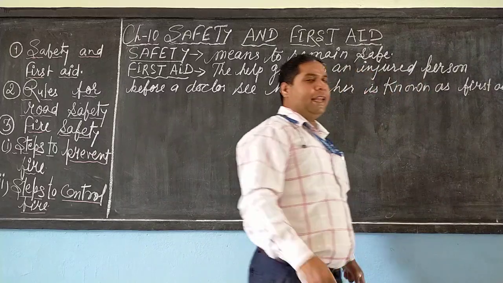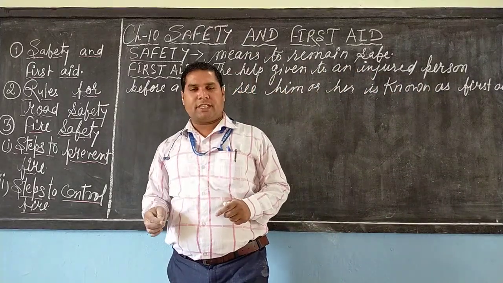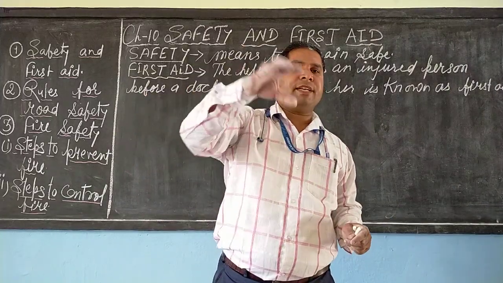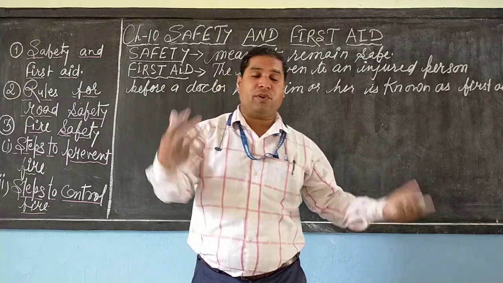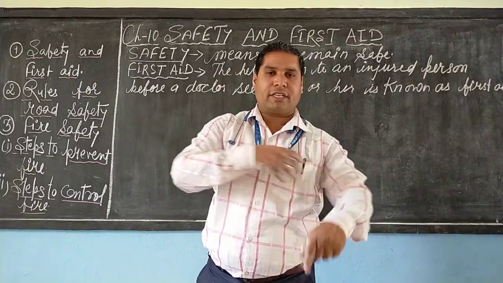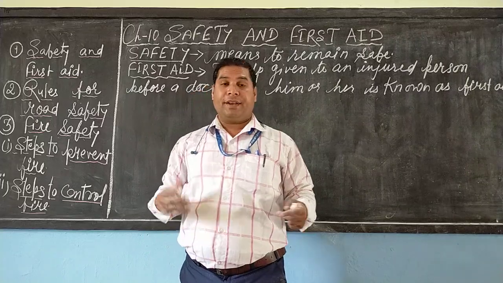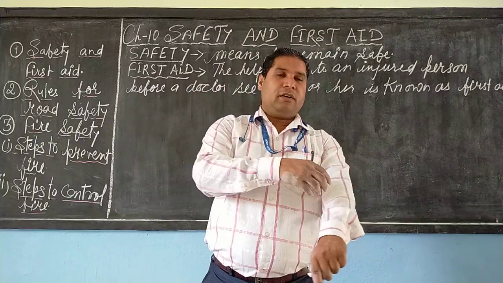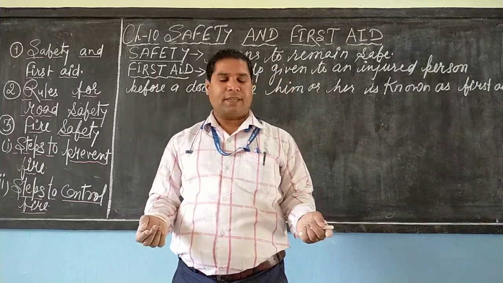Dear student, let me explain what you mean by first aid. Suppose that in the evening you are playing with your friends and suddenly you fall down. You get a scratch on a part of the body. Now, from the scratch, bleeding starts. What do you have to do?